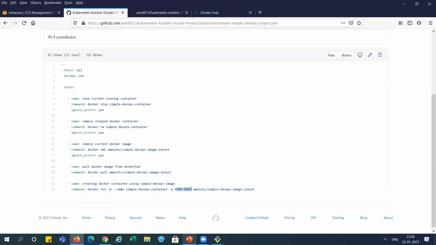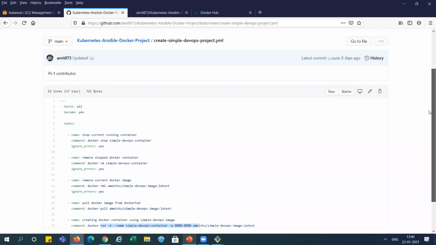So what we do is first stop the container, then remove the container, right? And after this, remove the image also from the Docker system. After removing the container and image, it will again pull the new image from Docker Hub and deploy the container over there, right?